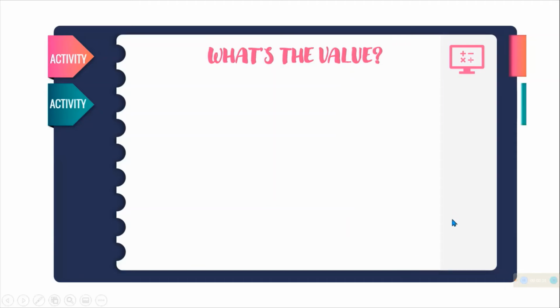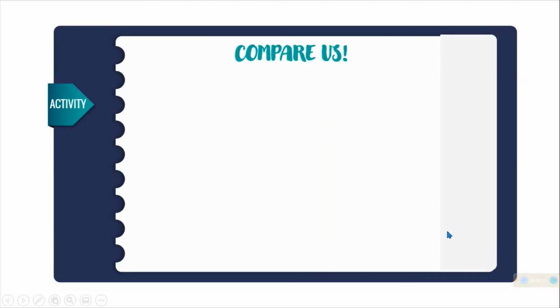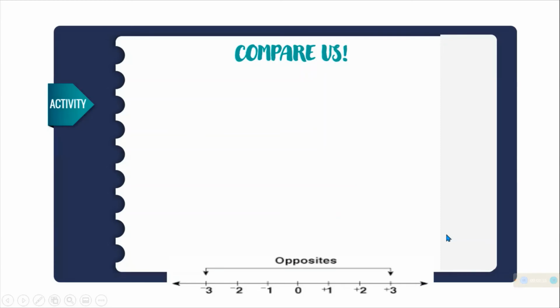Another activity, compare us. So, dito naman, ito yung guide natin, yung number line natin. So, 0, nasa middle siya, and then going to the right is positive numbers, and going to the left is negative numbers. Pag sinabing positive or going to the right, pataas siya. So, pag sinabing going to the left, that is pababa. So, let us compare.